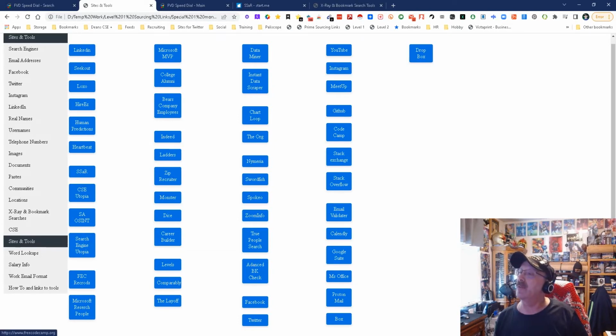Coder places, GitHub, FreeCodeCamp, Stack Exchange, Stack Overflow, Email Validator, and then these are just other tools. Email Validator validates emails. Calendly helps you create your own calendar. Google Suite is the Google suite of tools. MS Office is the MS Office tools.